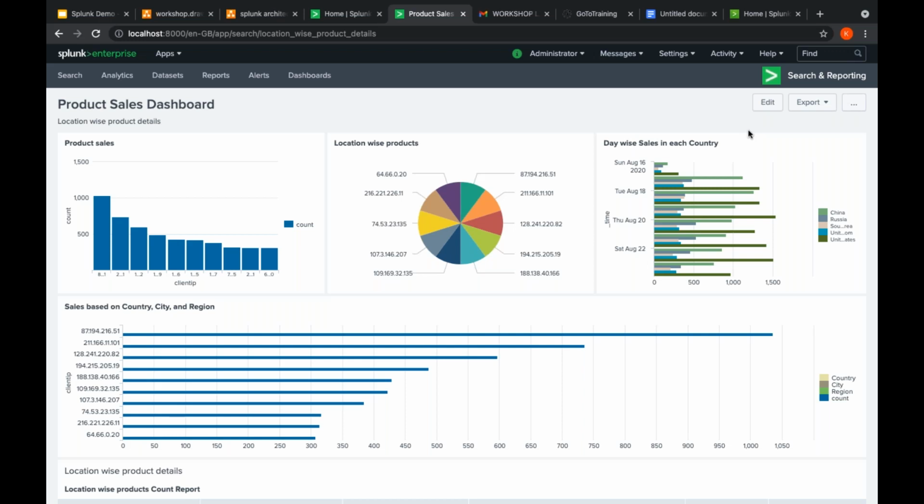When it comes to admin, in the first place I will show you how to install Splunk in the local system, and again I will show you how to install Splunk in the AWS cloud. Throughout the course I will be using the AWS cloud only. In the AWS cloud also I'll be using Linux as the operating system, and Ubuntu as the flavor, because most of the companies use that only. That is the first thing. And again I will be discussing all the configurations for all the components of Splunk.